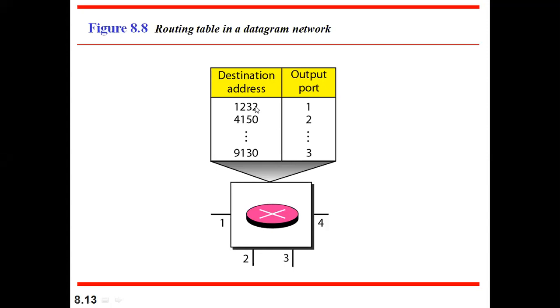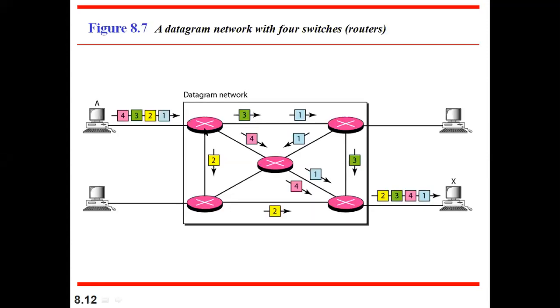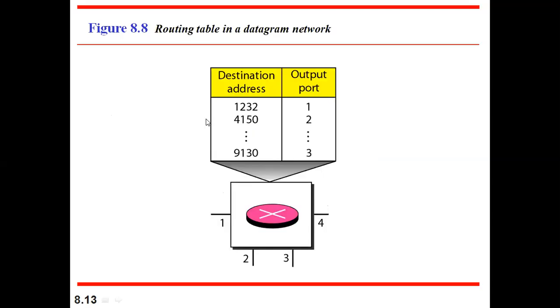This is going to play a major role when it comes to the virtual circuit switch, because that is the most important one. Each and every switch is going to have this routing table. That routing table will have information: if the address is A, then where I should send; if the address is B, how I should send; if the address is C, where I should send. That decision will be taken with the help of the routing table. That is why we use a routing table in our packet switch network.